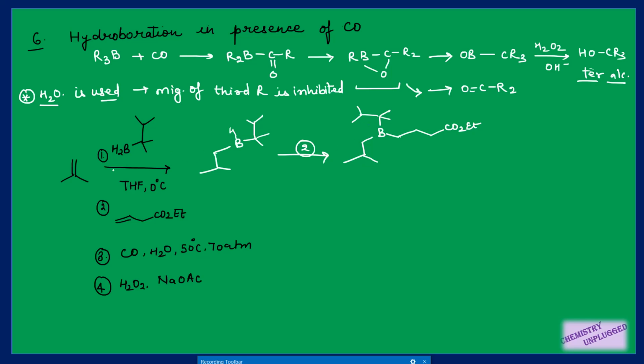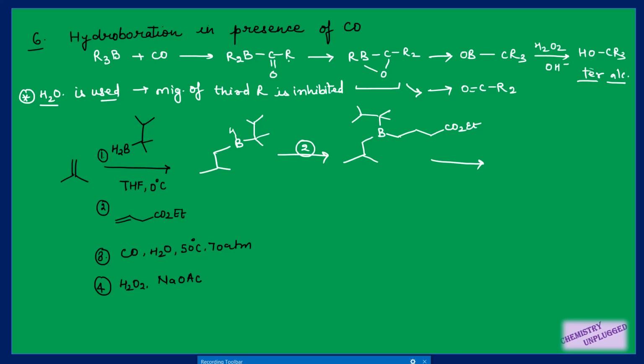This is very simple: first you are doing hydroboration of this double bond, then on this borane we have one more hydrogen, so it can further reduce this double bond also, right? It can also do its hydroboration reaction, so we will get this product. Then in the third step, we are using CO, carbon monoxide, in presence of water. We know that we have three types of alkyl groups attached on this borane. So there is migration of alkyl groups onto carbon, right? First we will try to form this type of structure.